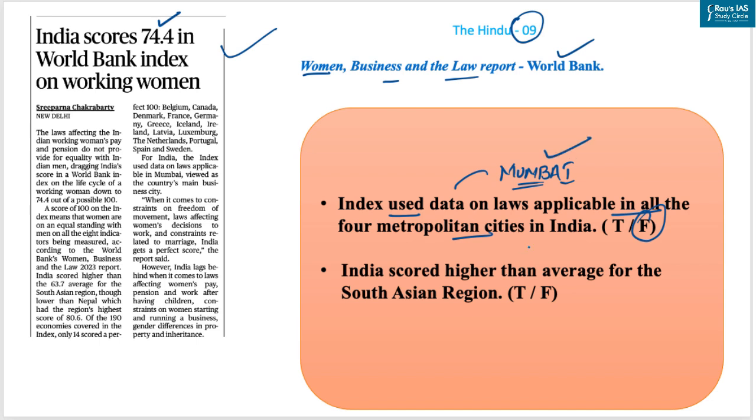Now let's come to the second statement. India scored higher than the average for the South Asian region. Now this statement is true, as India scored 74.4, which is higher than the average for the South Asian region, that is 63.7. But India scored lower than Nepal, which is 80.6.